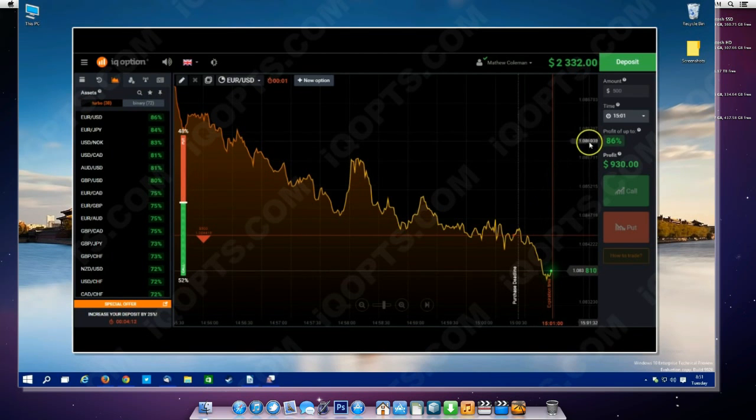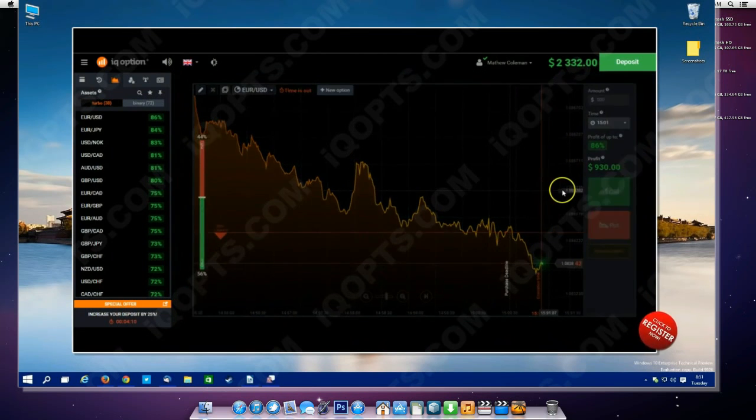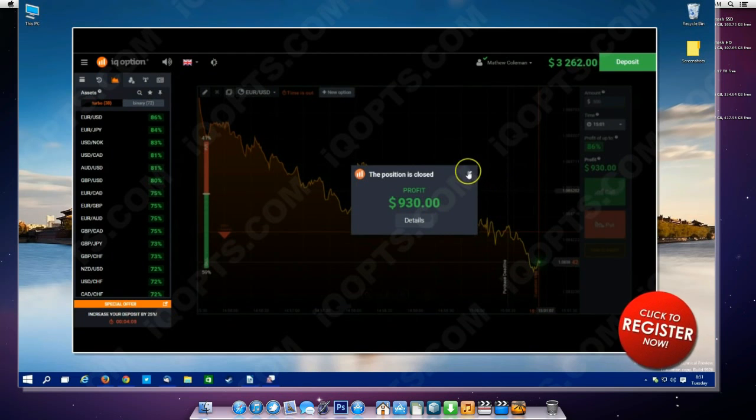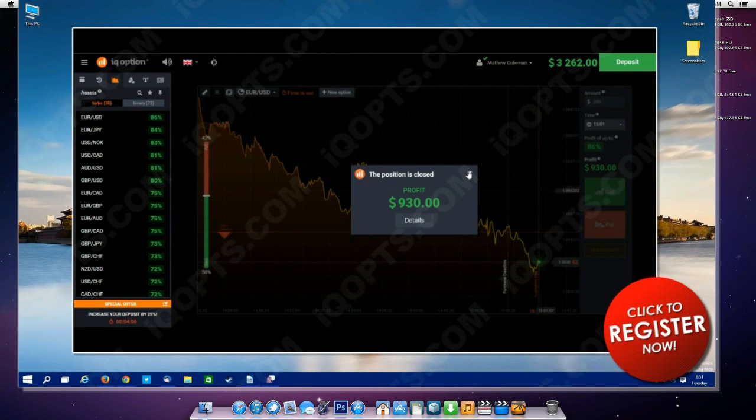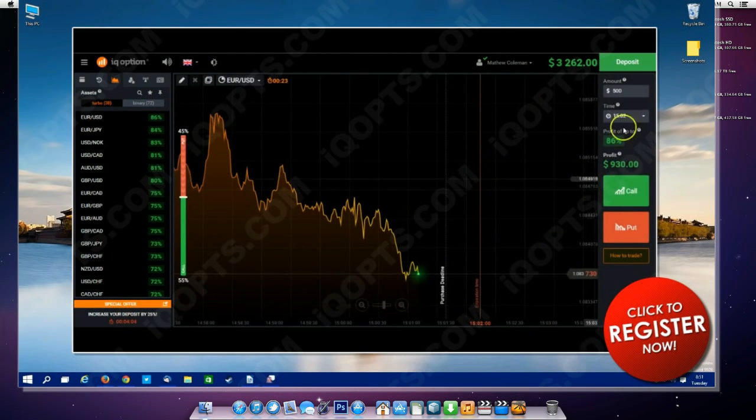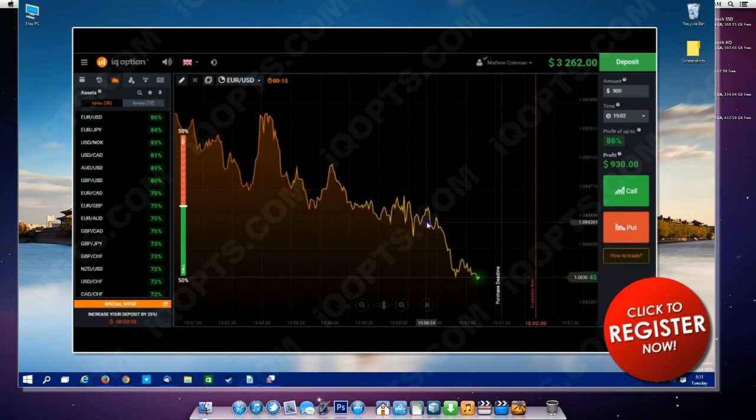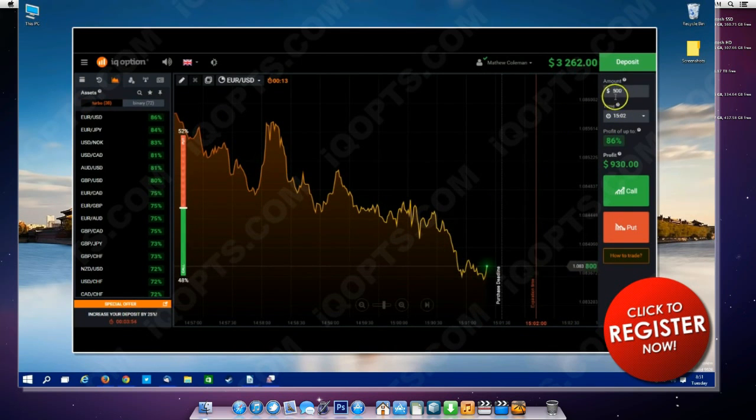Alright, here you can see that we have already won the stake of $500. And now we have $3,262 on our account. Just imagine, it took us only 8 minutes to make $1,262 profit.